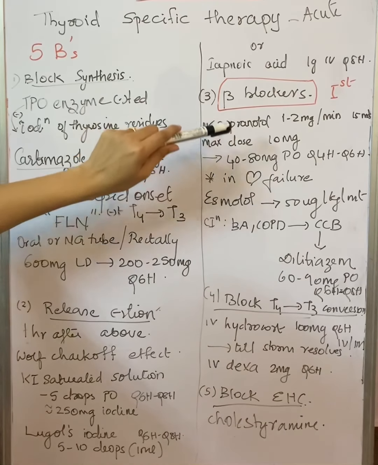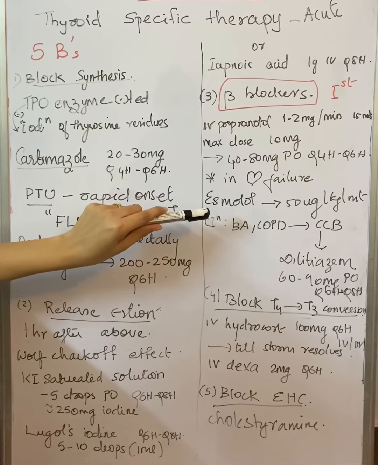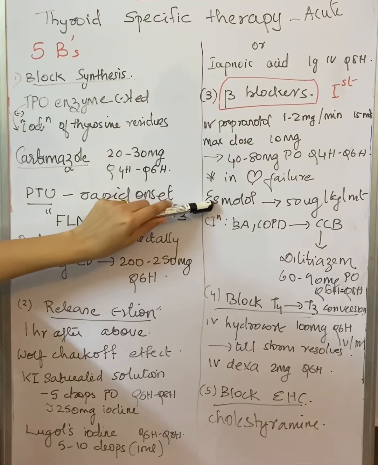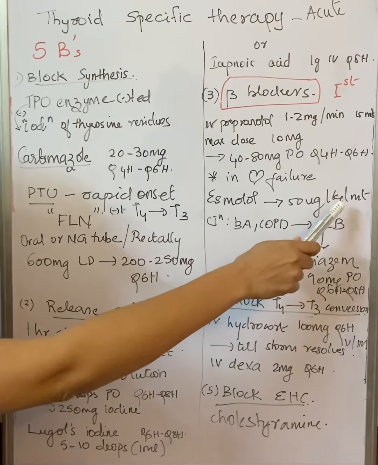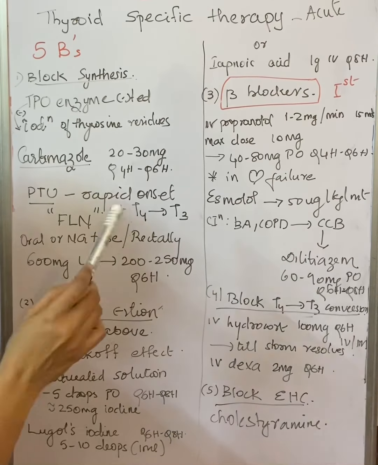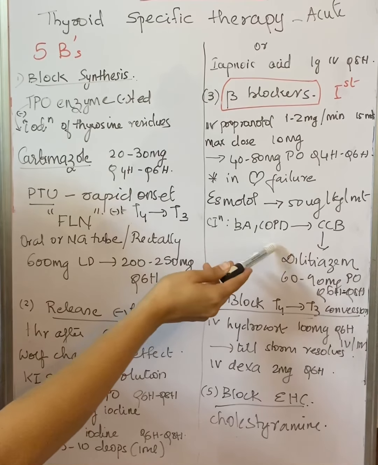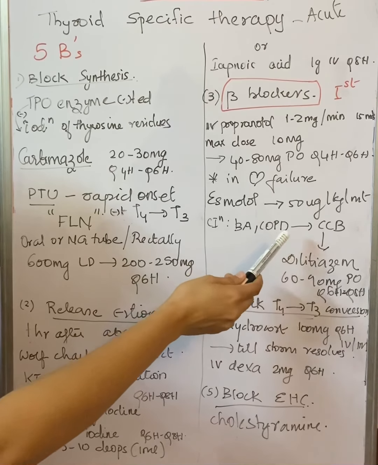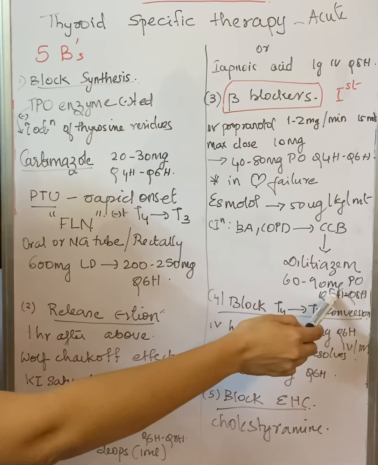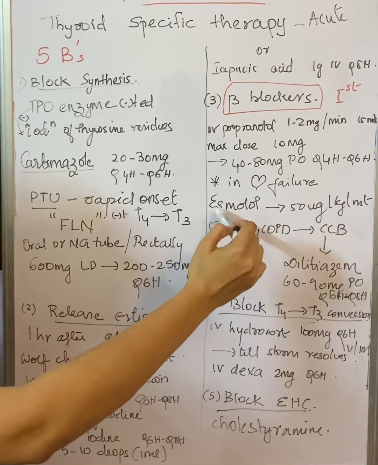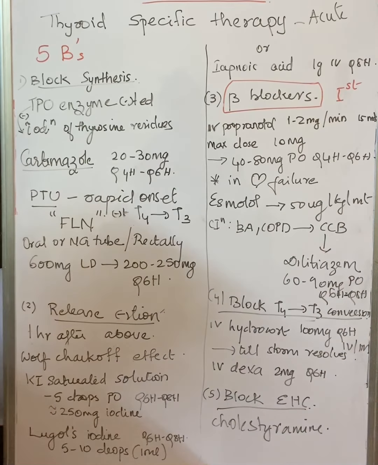But we should be careful in those patients who are in heart failure. In that case, we can use an ultra short-acting beta blocker, which is cardio-specific, like esmolol. We have to give it at a dose of 50 mics per kg per minute. Even if we are giving beta blockers, we should be careful in those patients who are having bronchial asthma and COPD. In such patients, we can go for a calcium channel blocker diltiazem, 60 to 90 milligram oral every 6 to 8 hourly. In such patients also a short acting esmolol can be given to bring hemodynamic stability, followed by a calcium channel blocker.